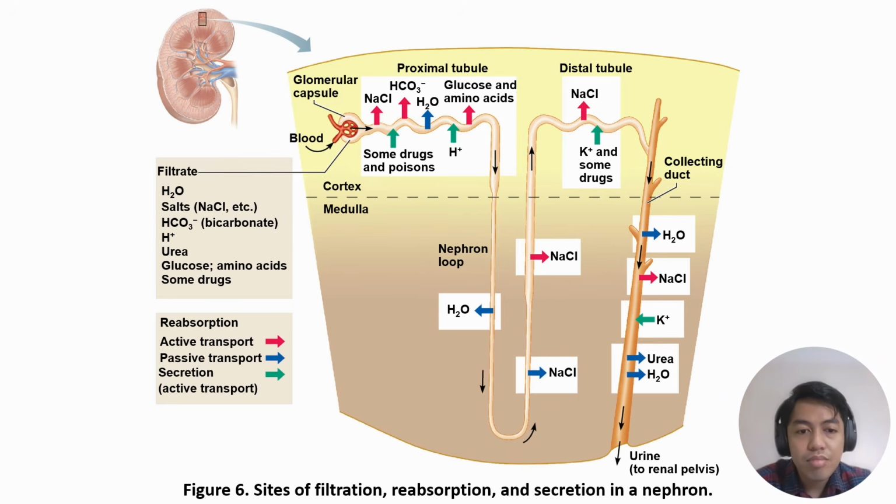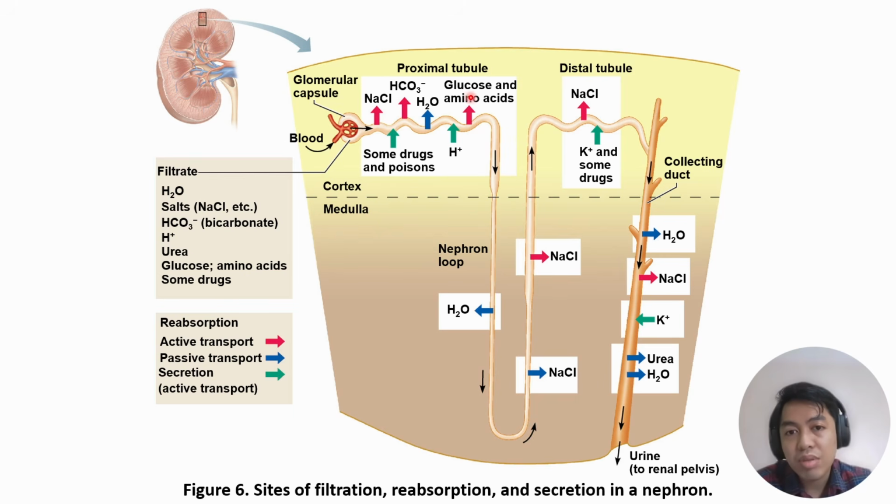So this diagram shows you the components that are being reabsorbed and secreted in each of the segment. So I want you to memorize all of these components that are being reabsorbed and secreted in each of the segment.